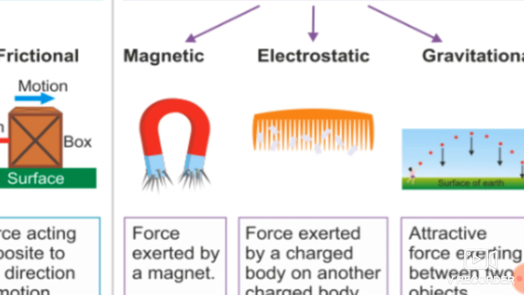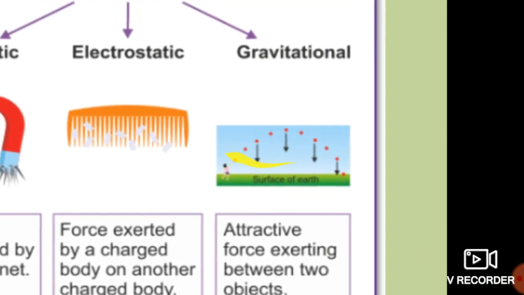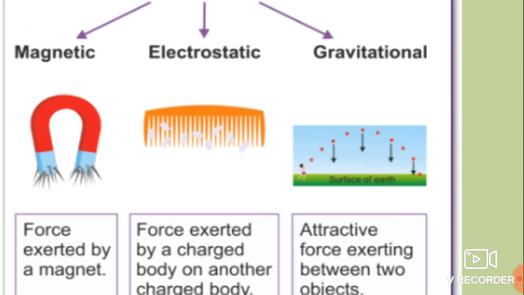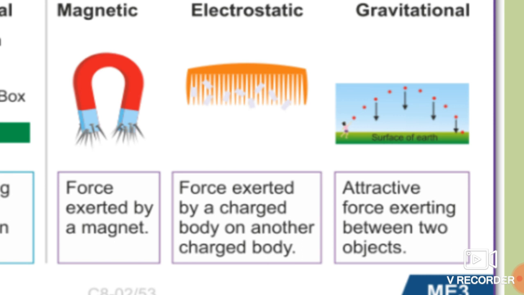So it is also an example of a non-contact force. Now the next one is the gravitational force. See over here students, what is a gravitational force? It is the attractive force exerted between two objects.